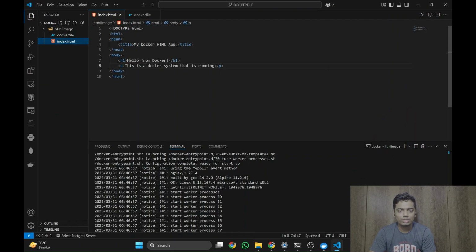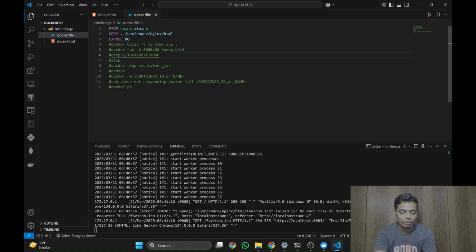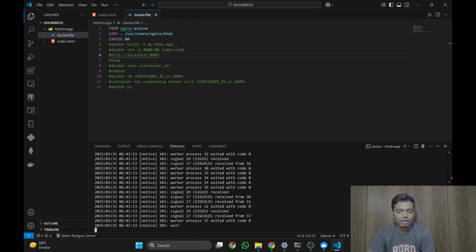Now that the process is running, you want to stop it. How to do so? I have added it over here. See, instead of localhost 8080, it is now 8083. Then let us press Ctrl+C in the terminal to exit the process and then we will say stop.